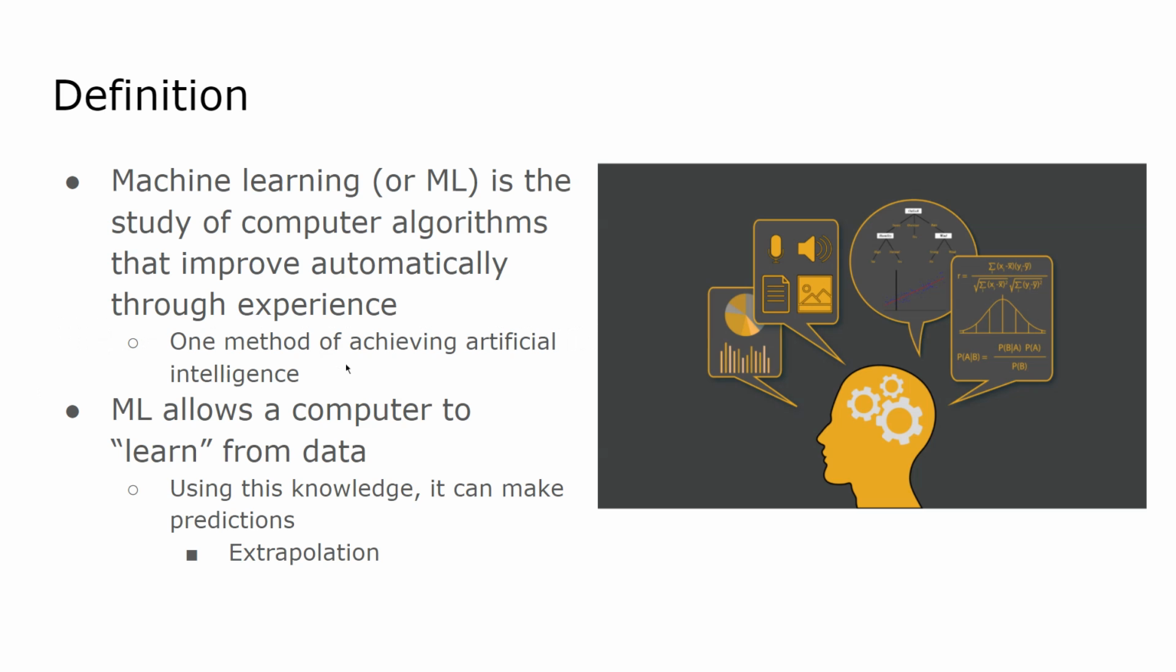on this topic. Now, by definition, machine learning, or ML for short, is a study of computer algorithms that improve automatically through experience. Machine learning is one method of achieving artificial intelligence. Now, ML, or machine learning, allows computers to learn from data given to them. Now, using this knowledge, it can make predictions, which is known as extrapolation.